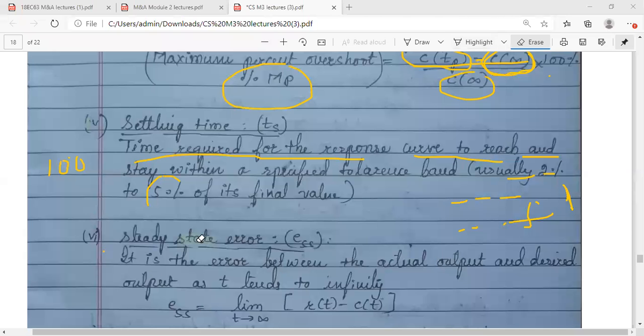So as one of your friends has answered, I was asking you the question, what is 2% of 100? That is nothing but 2. And what is 5% of 100? That is nothing but 5, right? So 100 के लिए बहुत easy है calculate करना 2% and 5%.